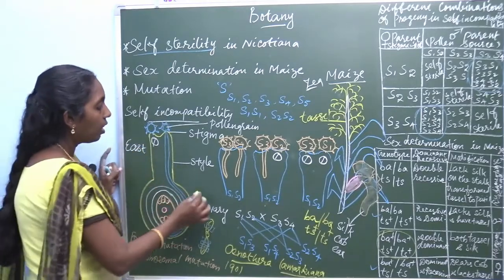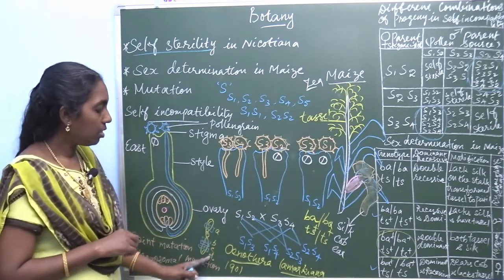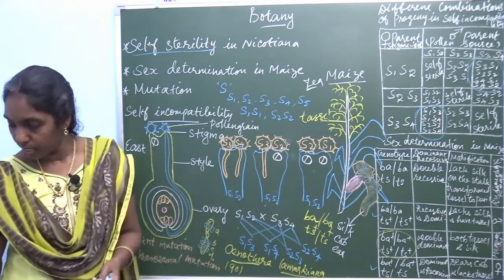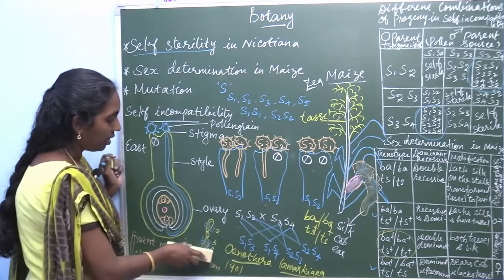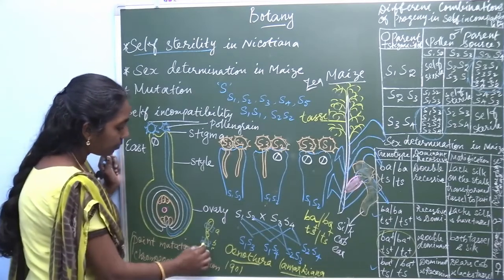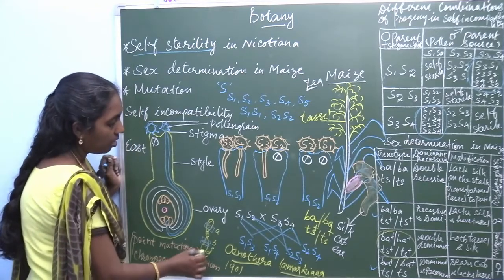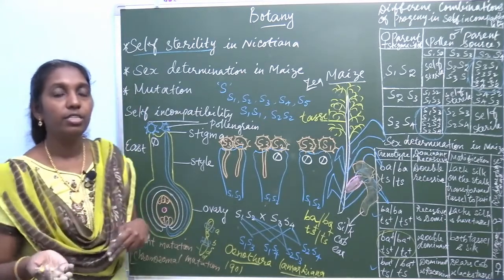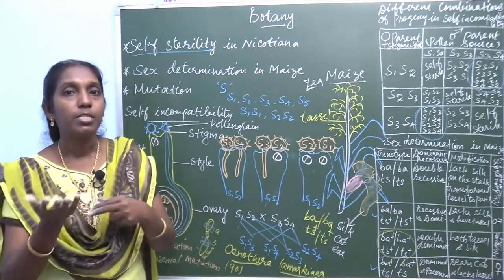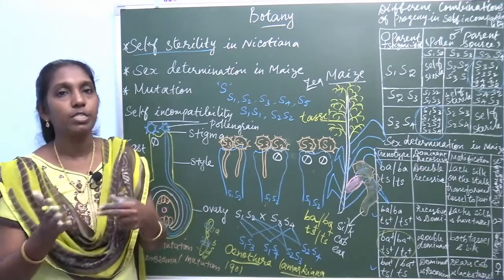Sometimes the chromosome may be deleted. For example, in this chromosome A, B, C, D, if some sequence is deleted, this one is deleted, or instead of A, B, C, D, one more D occurs. So, deletion or addition, or substitution: a purine replaced by a pyrimidine, or a pyrimidine by a purine, is substitution mutation.